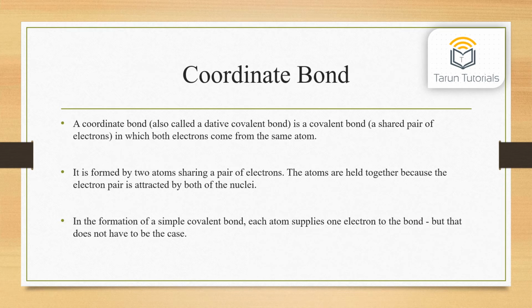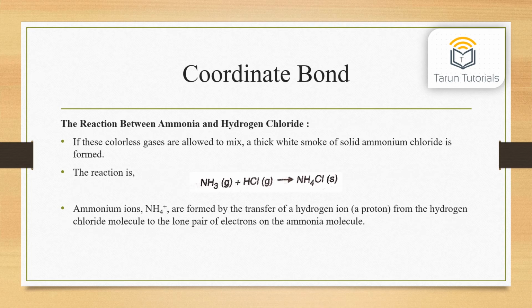Coordinate bond. A coordinate bond, also called a dative covalent bond, is a covalent bond, a shared pair of electrons, in which both electrons come from the same atom. It is formed by two atoms sharing a pair of electrons. The atoms are held together because the electron pair is attracted by both of the nuclei. In the formation of a simple covalent bond, each atom supplies one electron to the bond, but that does not have to be the case. The reaction between ammonia and hydrogen chloride.